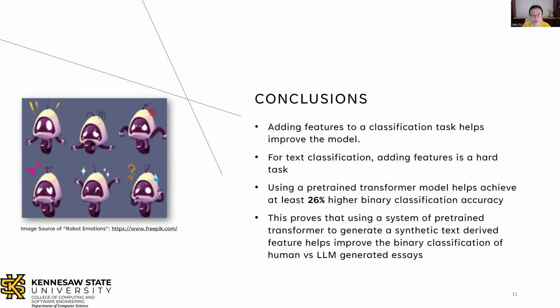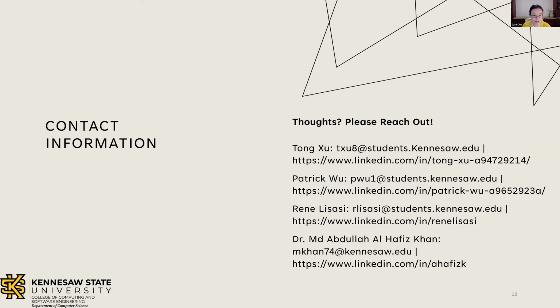For text classification, adding features is a very hard task. And use of a pre-trained transformer model helps achieve at least 26% higher binary classification accuracy. And lastly, this overall experiment proves that using a system of pre-trained transformers to generate synthetic text-derived features helps improve the binary classification of human versus LLM-generated essays.